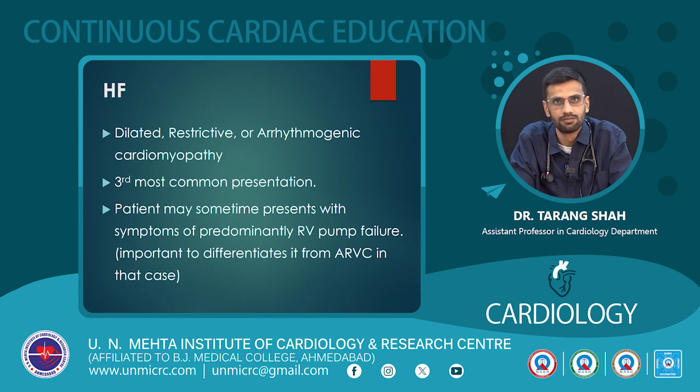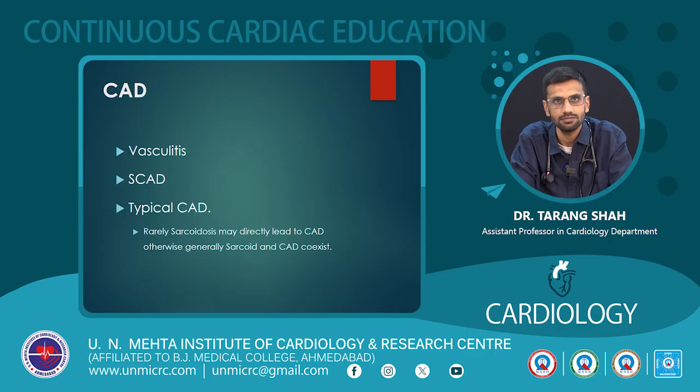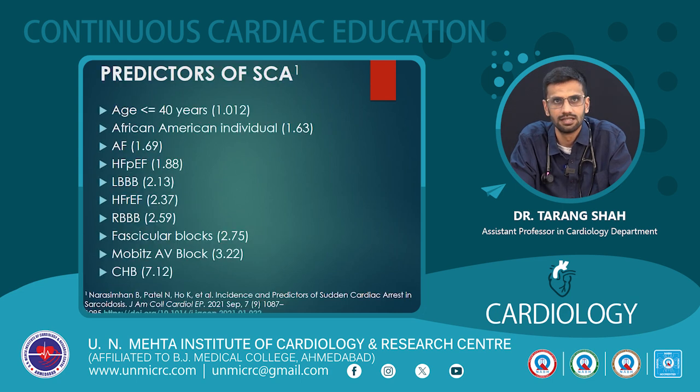Second is heart failure. Any form of heart failure like dilated, restrictive, or arrhythmogenic cardiomyopathy can develop in a patient with cardiac sarcoidosis. It is the third most common presentation. Patients may sometimes present with symptoms of predominantly RV pump failure, in which case it is important to differentiate it from ARVC. Coronary artery disease, as I said, is least common. Vasculitis may occur, and spontaneous coronary artery dissections are seen. Typical coronary artery disease in sarcoidosis is rarely seen.